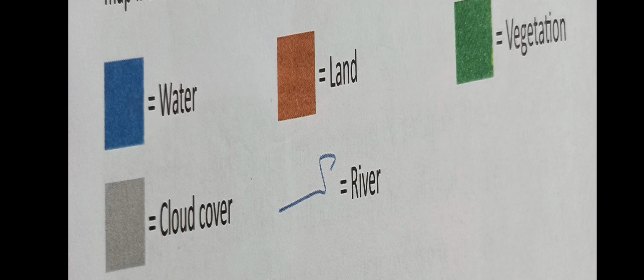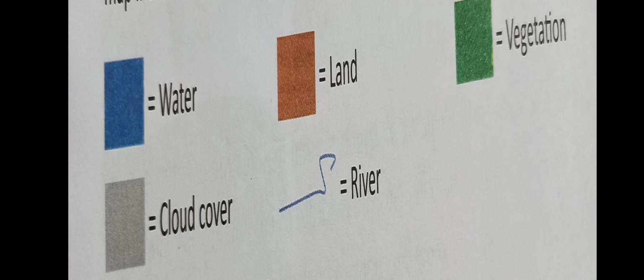Understood this? These are some important colors. We use those colors to indicate a particular thing in a map. If you see these colors in the map, you have to understand these things. If blue color is there, it means water is there. If brown color, then land or desert is there. If green color is shown in the map, it means vegetation or forest is there. Faint black color means a cloudy area is there, and if some blue lines are shown, it means it is a river. That information we have to understand with the colors. Okay,